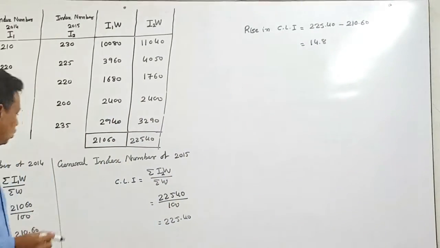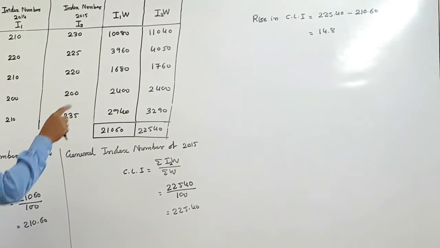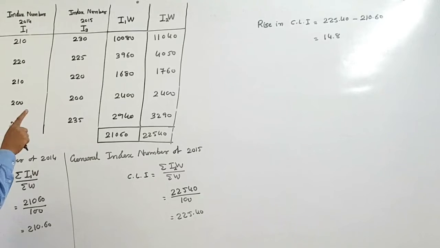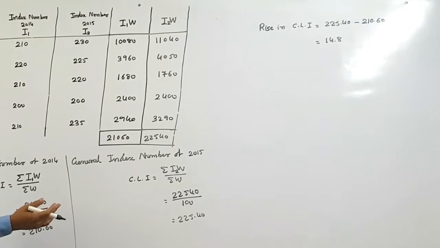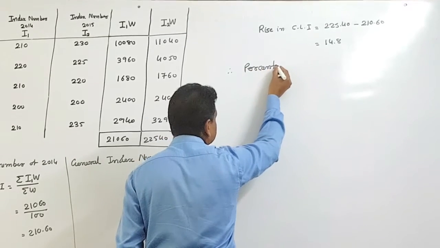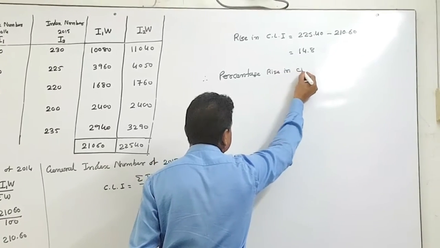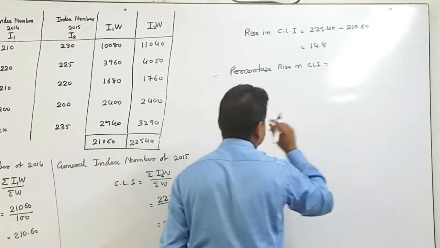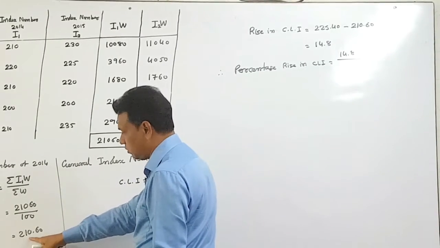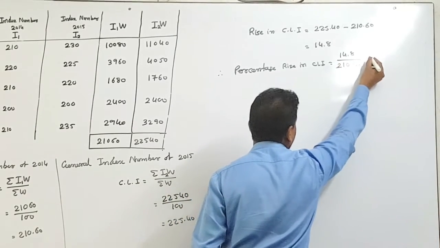The difference shows that your cost of living index number is increased by 14.8. So this increment is a number, so we have to convert this increment into a percentage. So next part is there, percentage rise in CLI, that is cost of living index number, is 14.8 divided by the index number of 2014, which is 210.60, into 100.